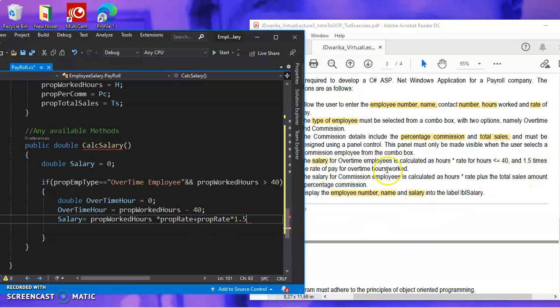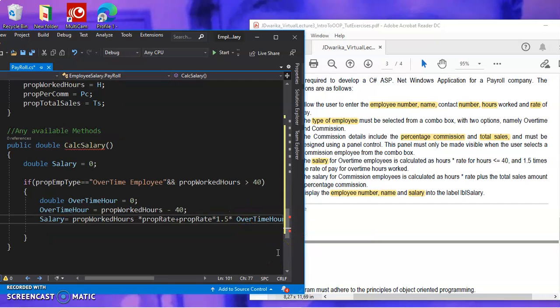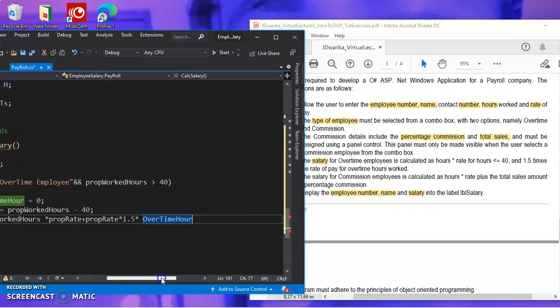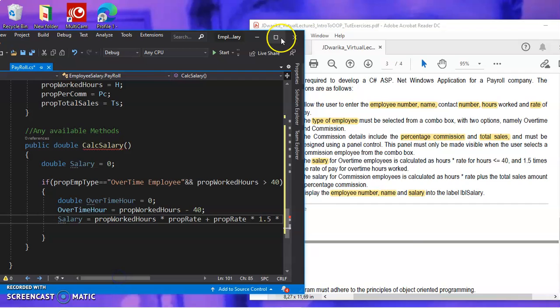For every hour that is an overtime hour. Okay, so now we take the overtime, we say times the overtime hour. So that is the way we will calculate the salary for the overtime employees.